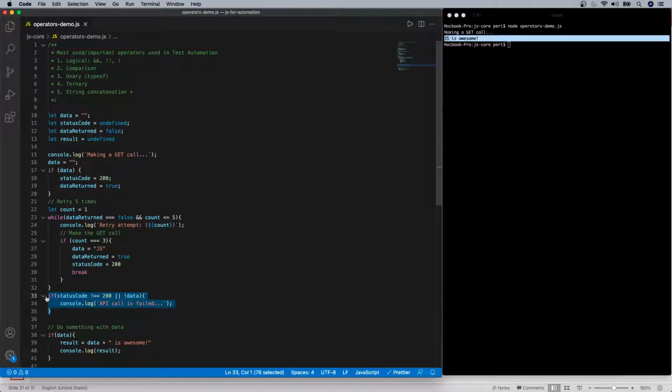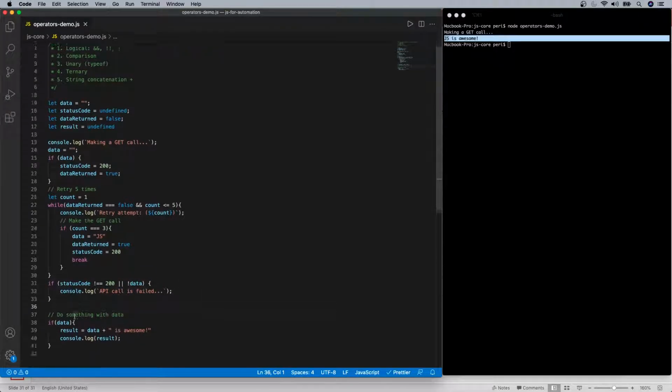Because if either of these conditions is met, meaning the status code is not equal to 200, or there is no valid data, then you just go and print here. But in real time, we will assert a failure. It could be a Chai library assertion, or maybe simply throwing an error. That will obviously end the loop, because if one of these conditions is met, it will print that the API call failed.